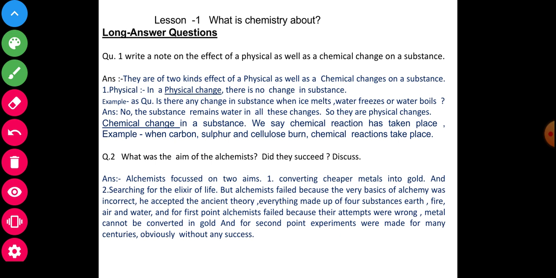Write down this long question answer in your fair copy, question 1 and question 2. After the short questions, you will start the long question answers continuously. Take one side of the copy, and first of all write down the short question answers. First write the heading: lesson number 1, what is chemistry about?